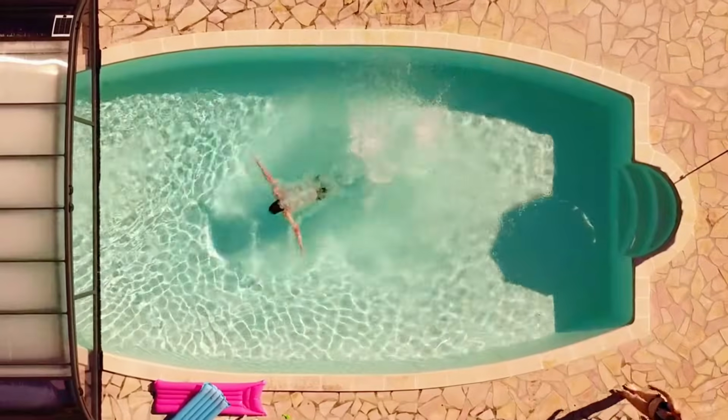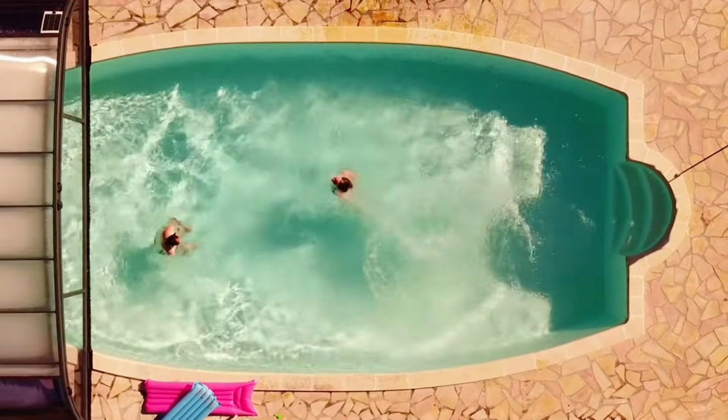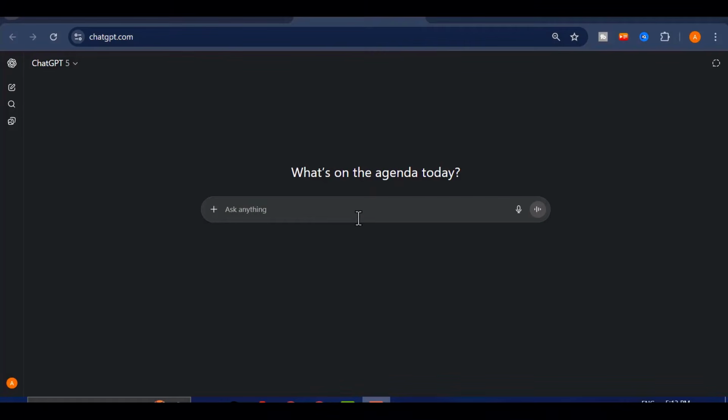Let's dive in and unleash the full power of Sora 2. The very first step in this process is coming up with ideas for your niche and then transforming those raw ideas into a workable prompt or script. You can generate these ideas in a variety of ways. Sometimes the idea might come directly from your own imagination, and other times you may find it much easier to simply ask ChatGPT for fresh suggestions that are tailored to your niche.